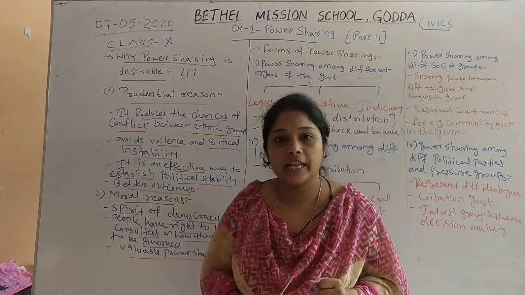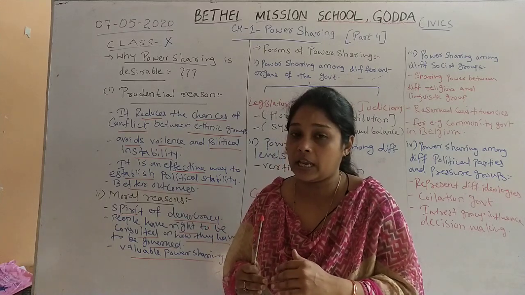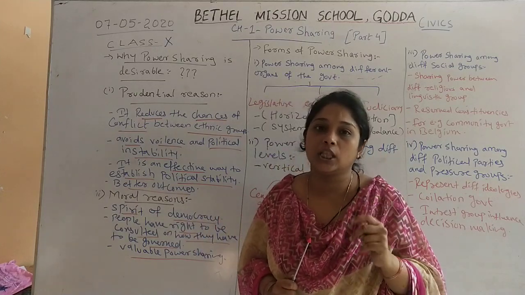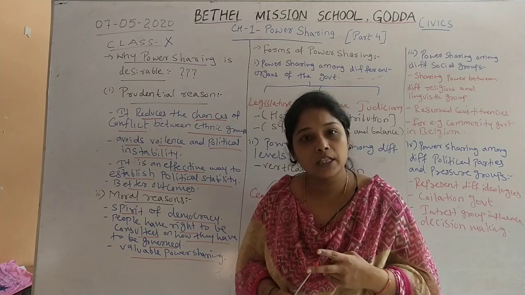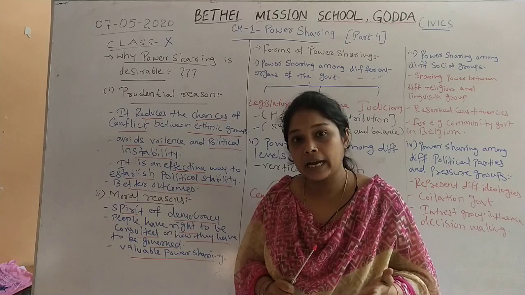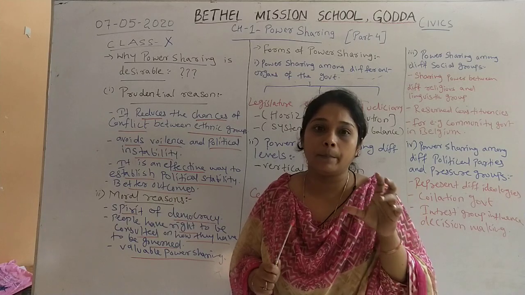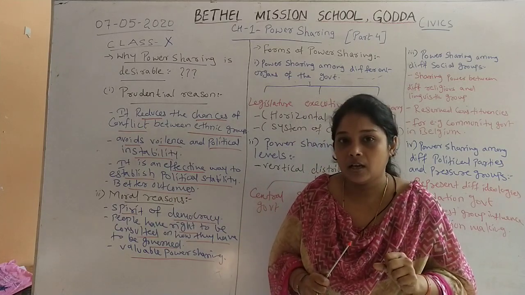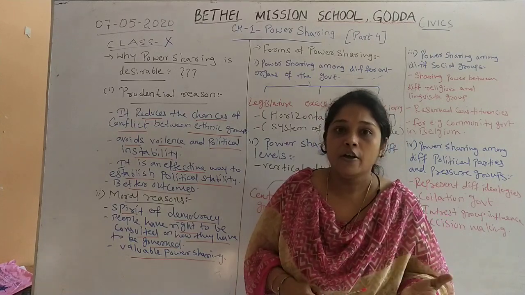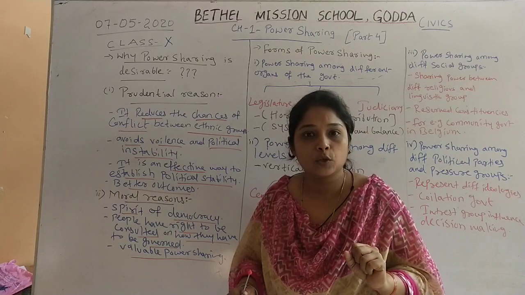When power sharing is there, it reduces the conflict between different ethnic groups in a country. Like we have taken the example of Belgium and Sri Lanka. In Sri Lanka there are two ethnic groups, Sinhala speaking people and Tamil speaking people, and Sinhala speaking people are in majority. When they got independence in 1948 and started with democracy, due to majority, the Sinhala party belonging to Sinhala speaking people won. There was no power sharing, so they gave all the rights and favors to Sinhala speaking people, avoiding Tamilians of Sri Lanka. That is why there was a civil war.